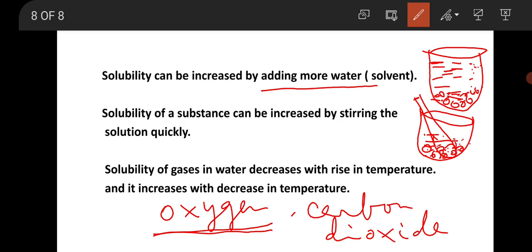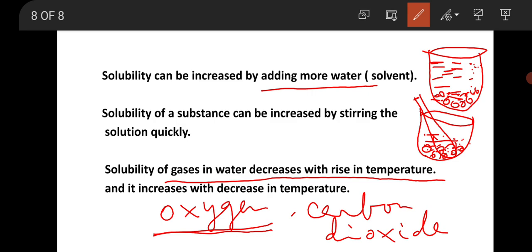If during summers the ponds get heated due to rise in temperature, the amount of dissolved oxygen gets decreased at that time, because we know the solubility of gases decreases with rise in temperature.